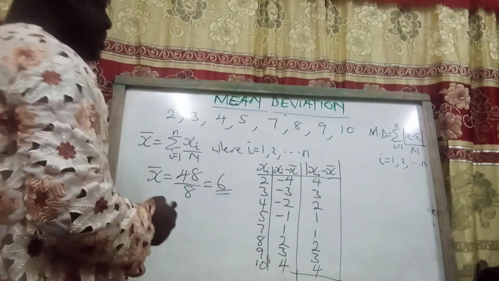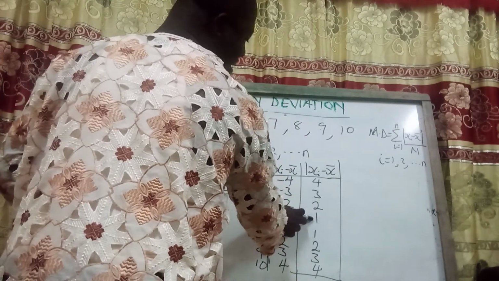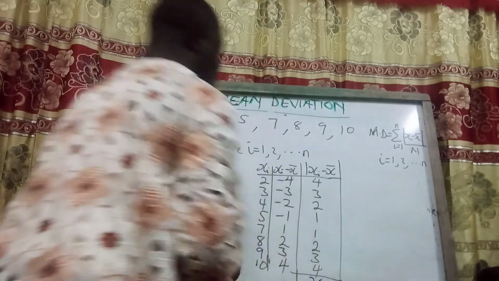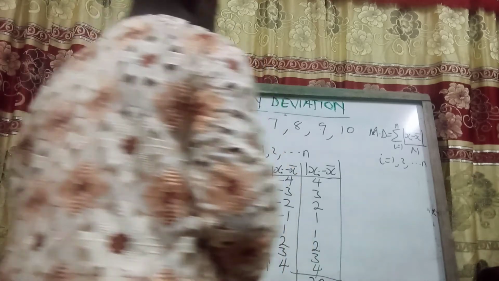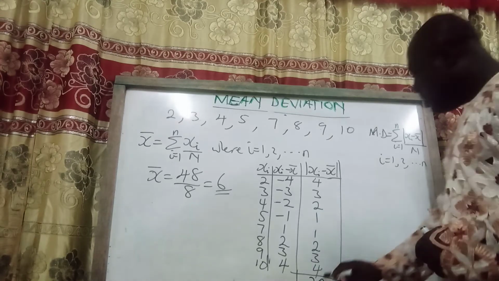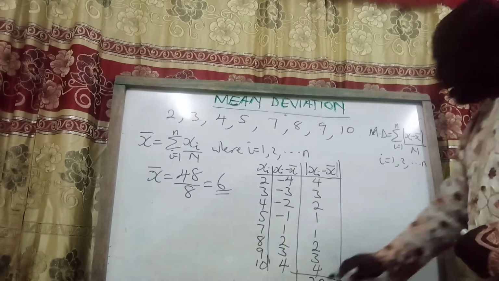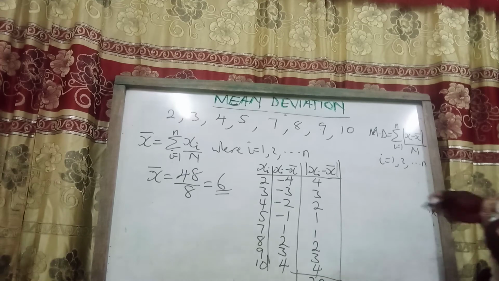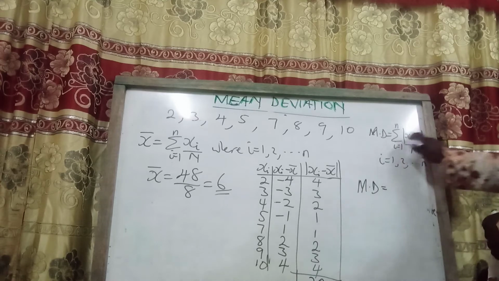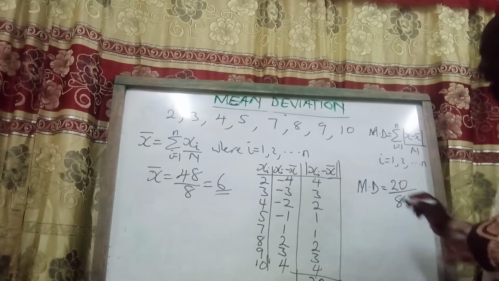Summation of all of them. Let's sum them. 4 plus 3, 7, plus 2, 9, 10. The same thing down here. So we have 20. So the summation of the absolute of xi minus x bar is 20. Therefore, the mean deviation is going to be the summation, which is 20, divided by n, which is what? 8.